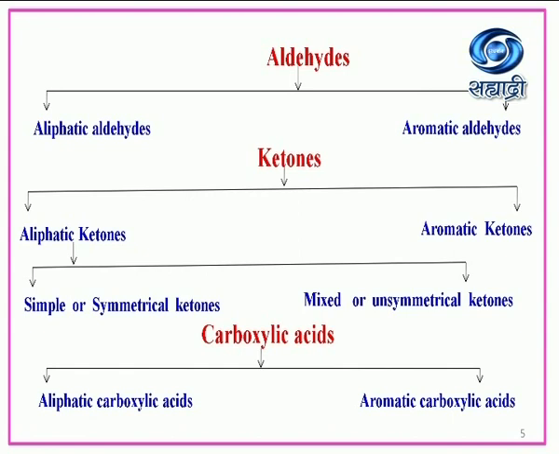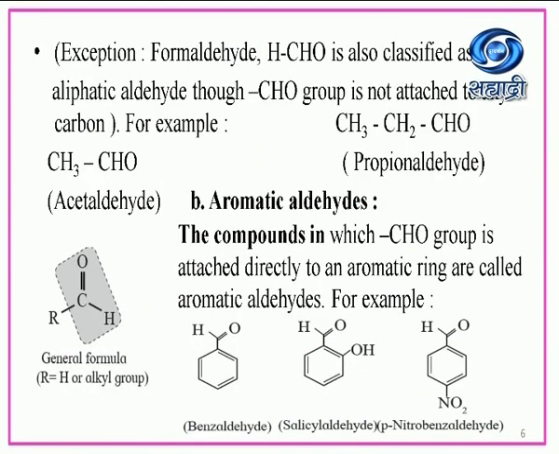Then carboxylic acids are classified in two sub-branches, that is aliphatic carboxylic acids and aromatic carboxylic acids.